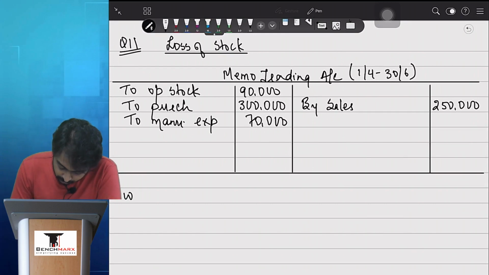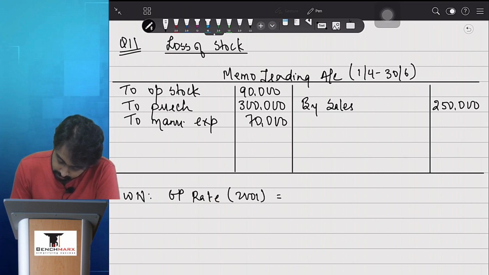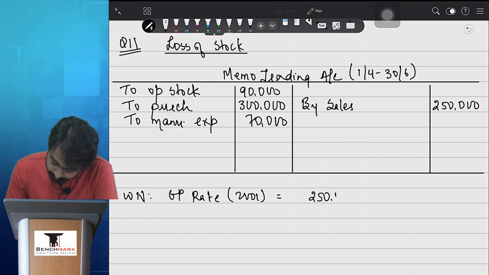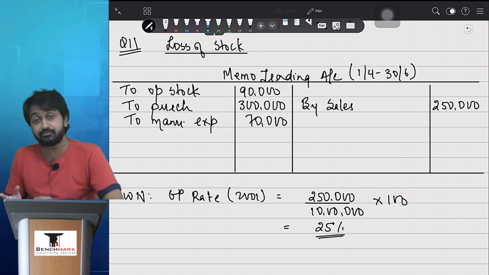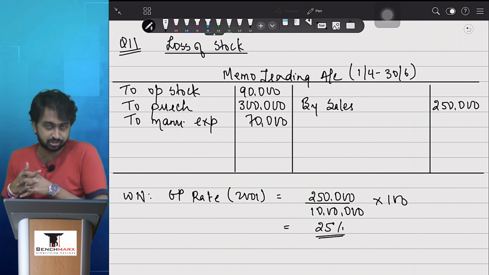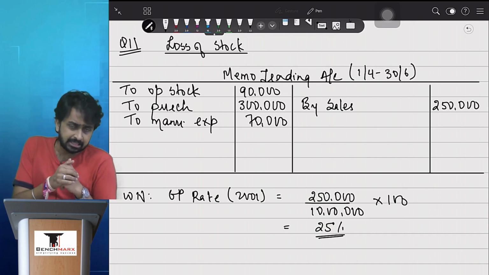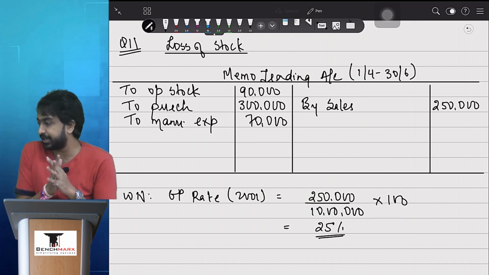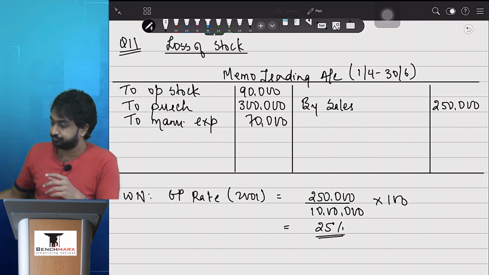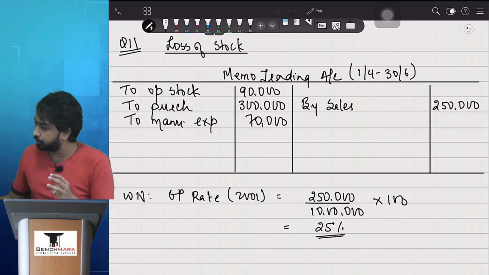So working note, GP rate obviously of 2001 is 2,50,000 coming from the trading account divided by 10 lakh of sales into 100 because I need a percentage. In normal situations, I would have applied 25% directly on the sales to get the gross profit and balancing figure would have been closing stock. Is that correct? बताइए. In normal situations, I would apply 25%.